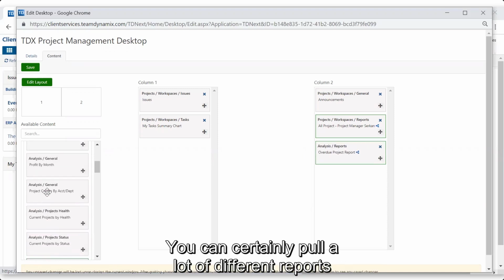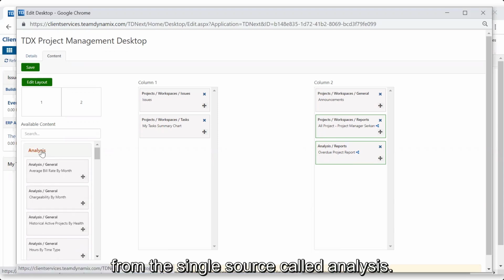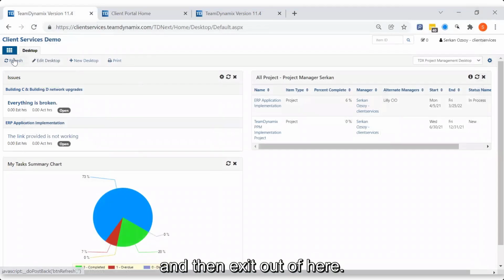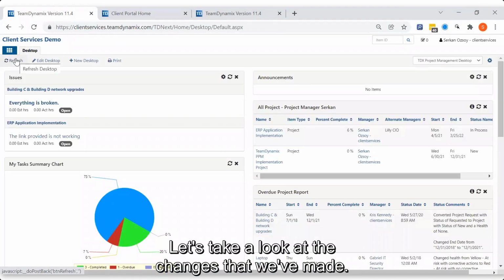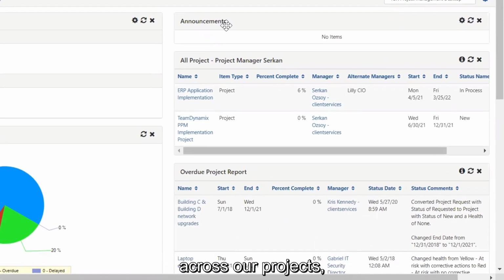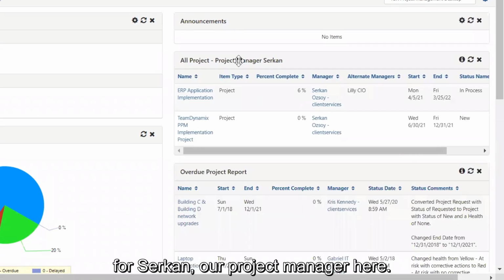You can certainly pull a lot of different reports from the single source called Analysis. Save, and then exit out of here. And let's take a look at the changes that we've made. Obviously, we don't have any announcements made yet across our projects, but we do have this all projects report for Circon Ozoi, our project manager here.